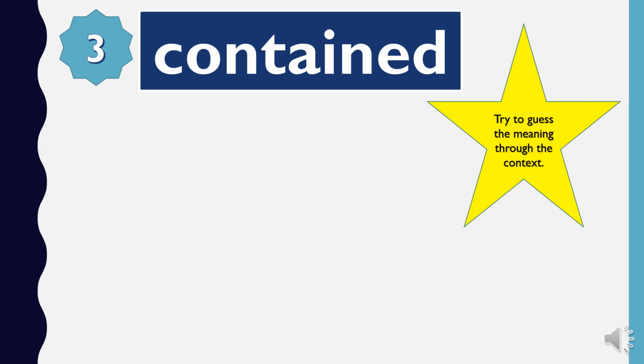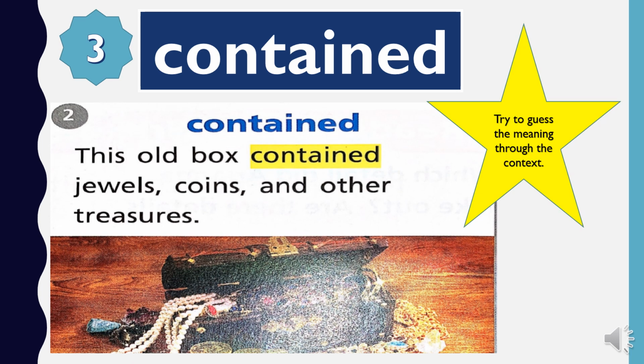Let's move to the third word, contained. Let's read the context and try to guess the meaning of the word. This old box contained jewels, coins, and other treasures. So inside this box, there are jewels, coins, and other treasures.